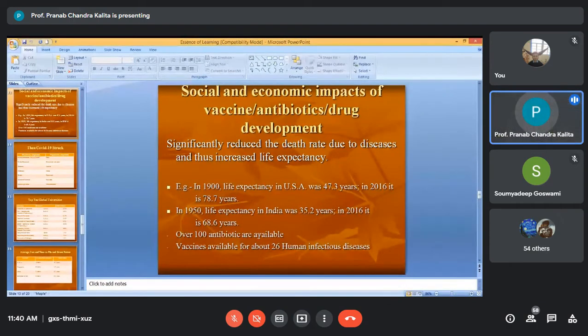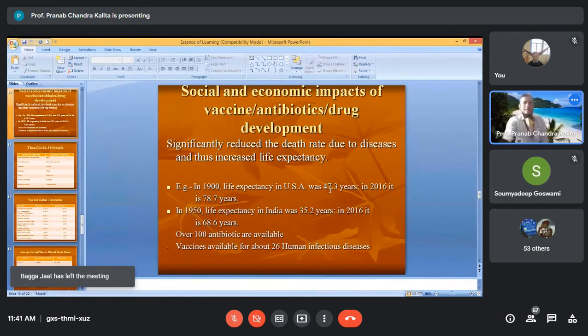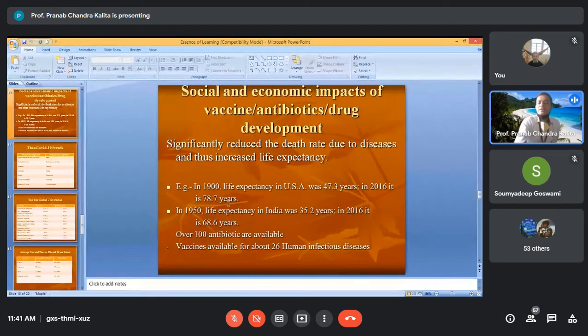Once many vaccines and antibiotics were developed, life expectancy increased and the death rate reduced, isn't it? In 1900, life expectancy in the USA was 47.3 years, but in 2016 it was about 78.7 years. In 1950, life expectancy in India was 35.2 years on average, but in 2016 the average is around 68.6 years.